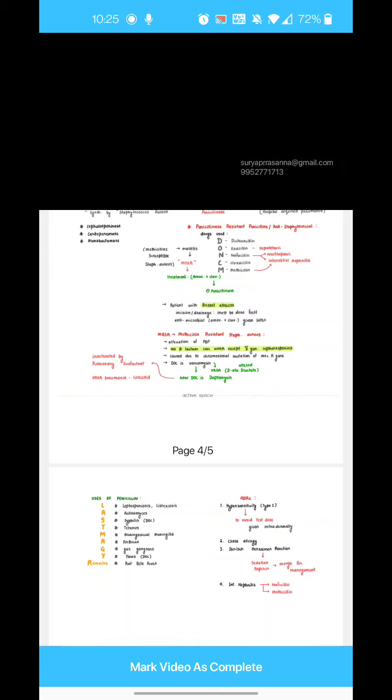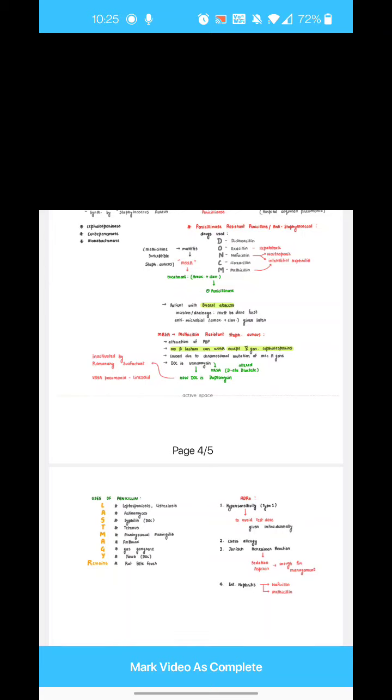what are the drugs which are cidal and static. Now moving on to the same graph which I told you, the x-axis is time and the y-axis is growth of bacteria. In order to kill any bacteria, there is a concentration that has to be achieved by the antibacterial drug, that is antimicrobial. The minimum concentration that has to be achieved is MIC. We call it minimum inhibitory concentration.